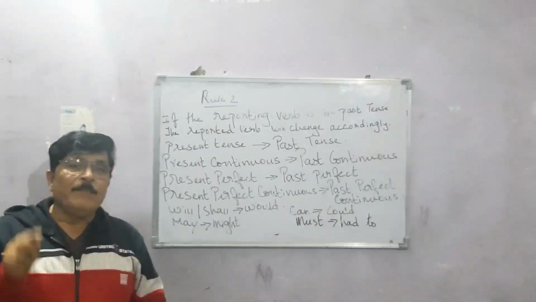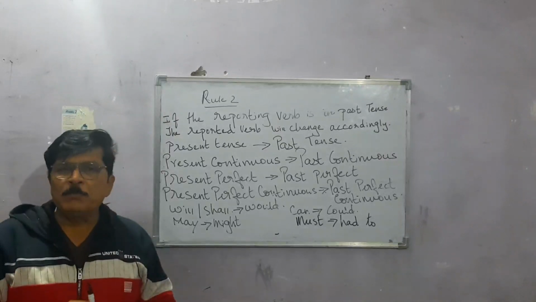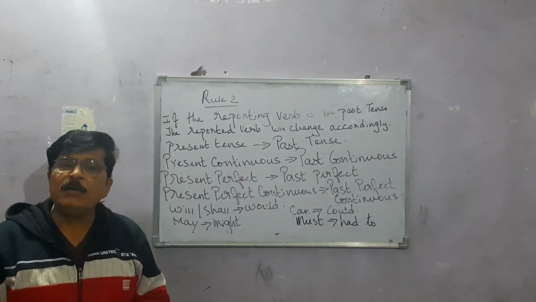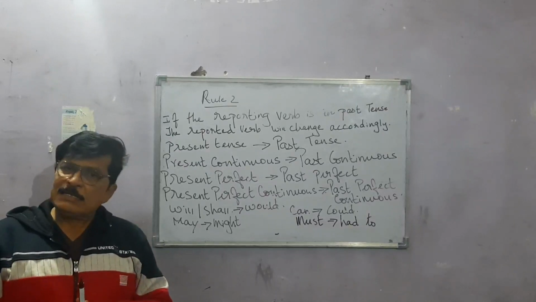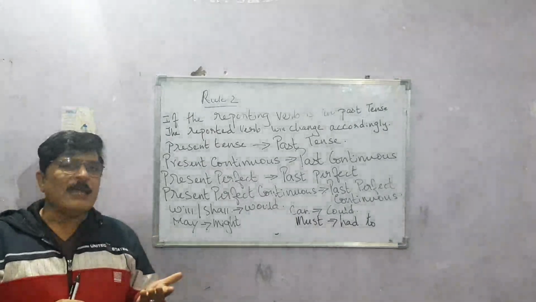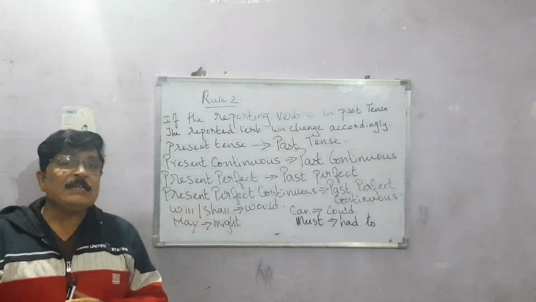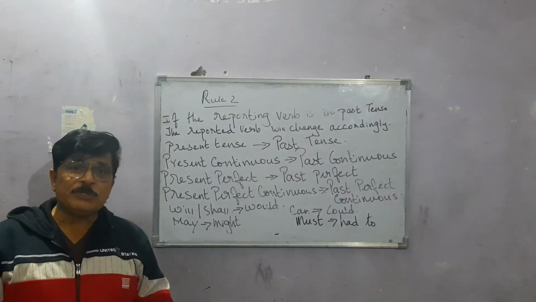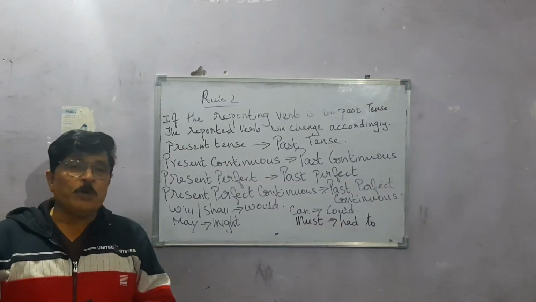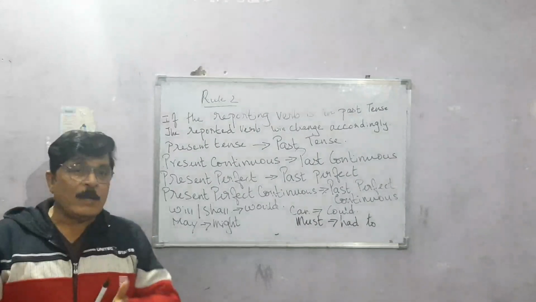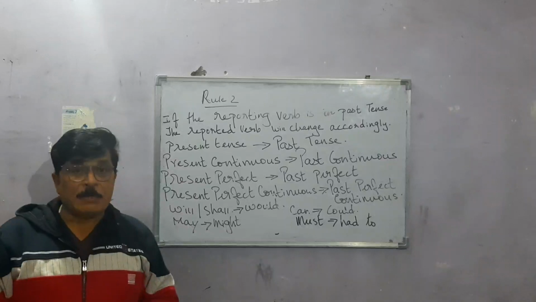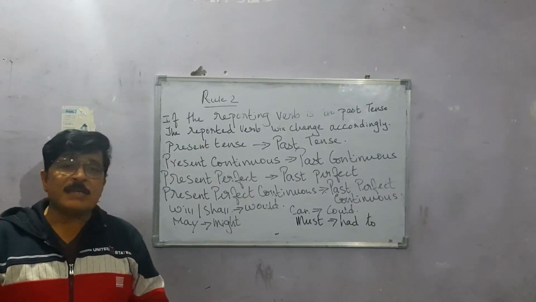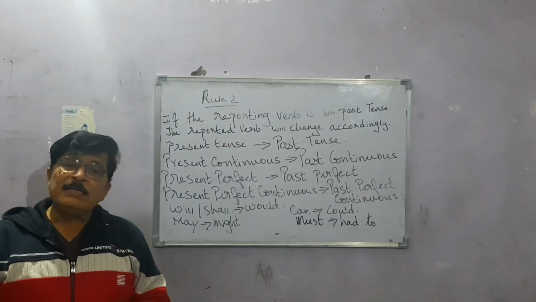It means that the tense of the reported verb will not change. There will be no change in the tense of the reported verb. It will remain the same. And the second thing is that if the sentence is a universal truth, you know what a universal truth is. In my earlier class, I had already told you what a universal truth is. If it is a universal truth, then there is no change in the sentence. The tense will be the same.